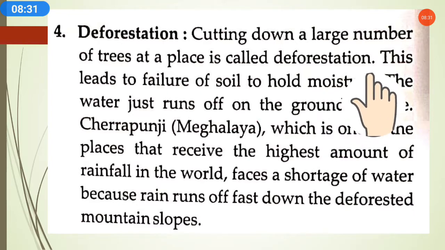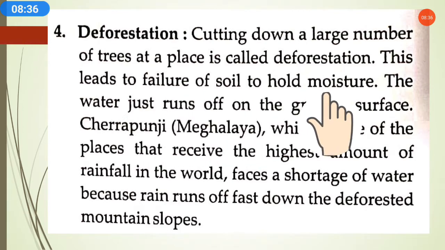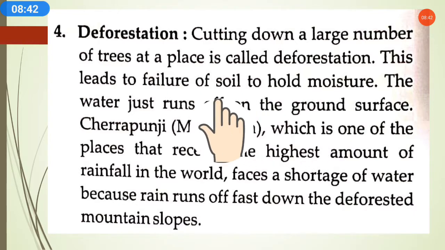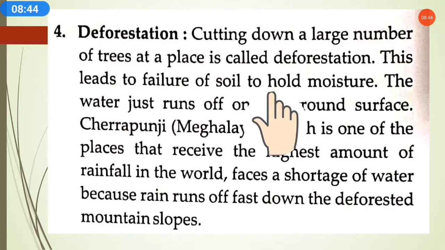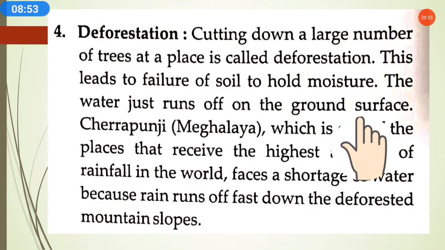If plants and trees are fewer, what will happen? Failure of soil to hold moisture means the moisture will not be able to stay in the soil due to less soil hold by trees. What helps in holding the soil at any place? So there will be failure of soil to hold moisture. Then the water just runs off on the ground surface. Plant and tree roots hold the soil and absorb the water running on the ground.